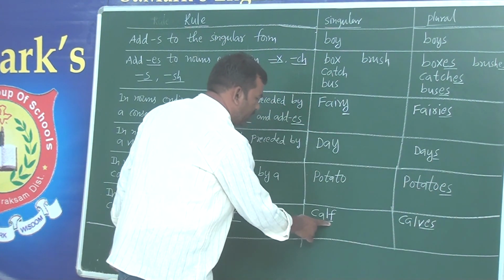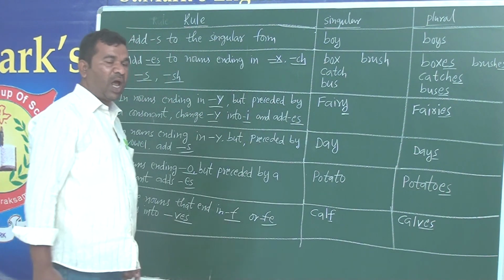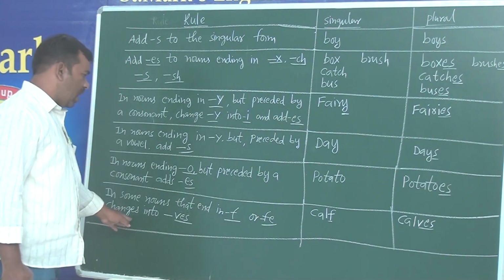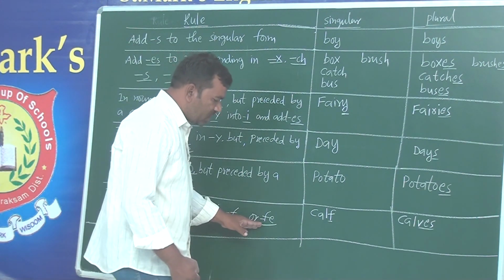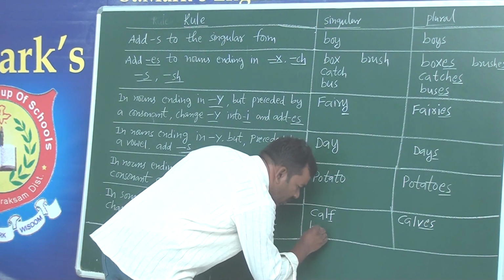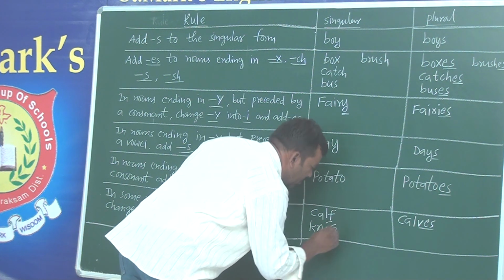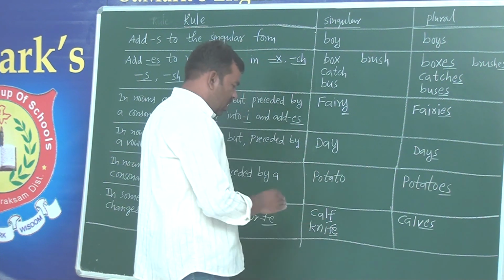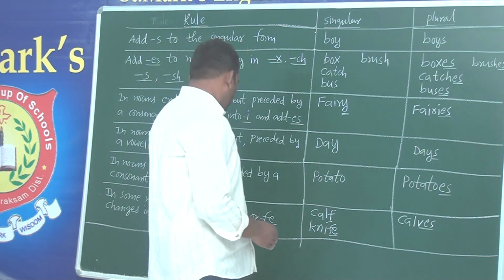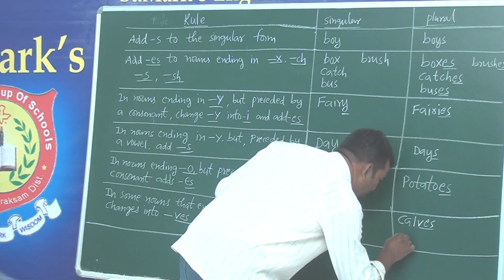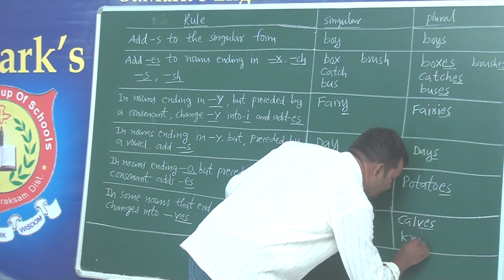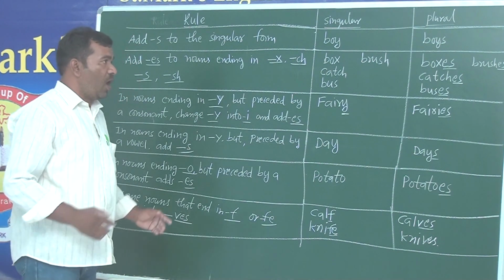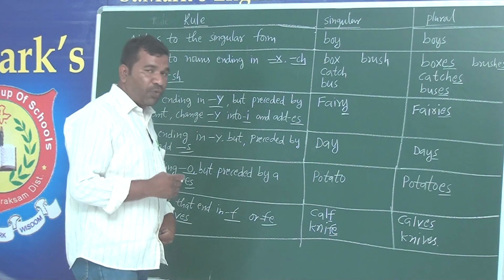We have removed F and added VES at the last, so it got its plural form. And the same in the case of FE, it follows the same rule. Knife. F and E will be removed, and in place of F and E, we will add VES: knives. Okay? So this is the way to form plurals. Okay?